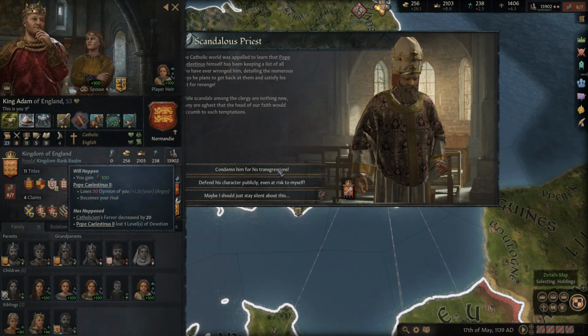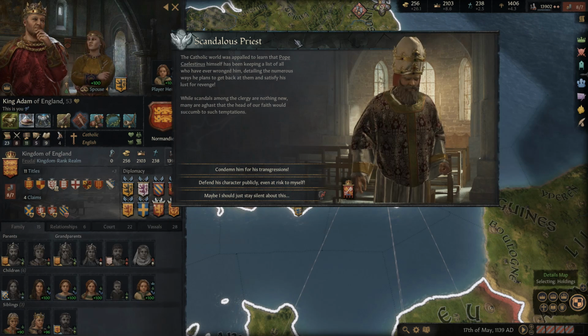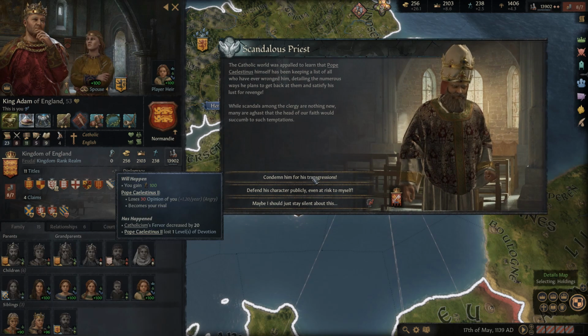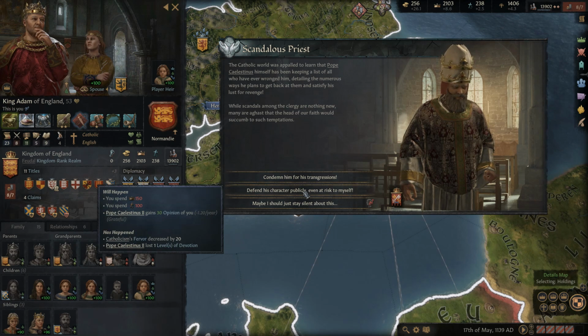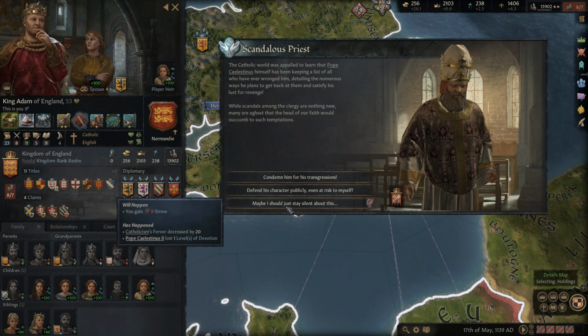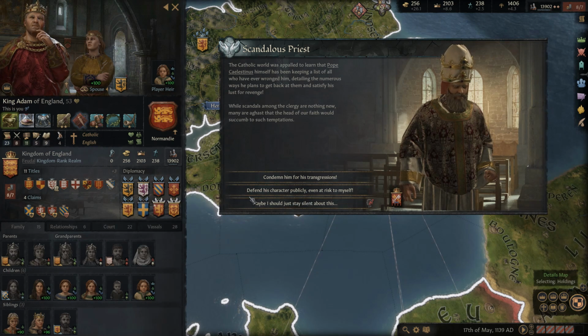We can condemn him for his transgressions, and if we condemn him for his transgressions, it would gain us 100 piety, and he would be quite irritated with us, and would become his rival. More than likely, that could cause some serious issues, guys. That could cause some real problems for us. We could defend his character publicly, even at risk to myself, or maybe stay silent about this.